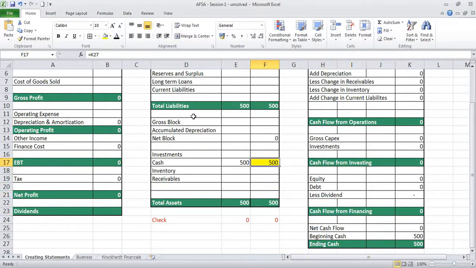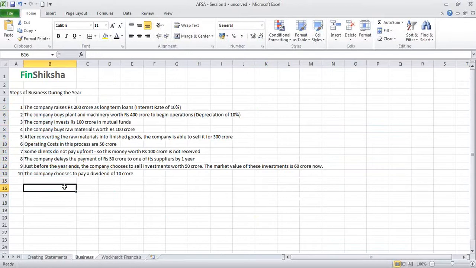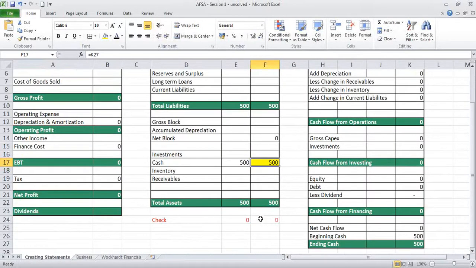I want all of us to spend about 2 minutes trying to look at these numbers, and try to change these numbers in the balance sheet and P&L. Remember that after every transaction, the balance sheet should remain balanced, which means this particular cell that you see, which is check, is basically a difference of assets and liabilities. It should always be 0 if you have input the transactions correctly in all the statements.